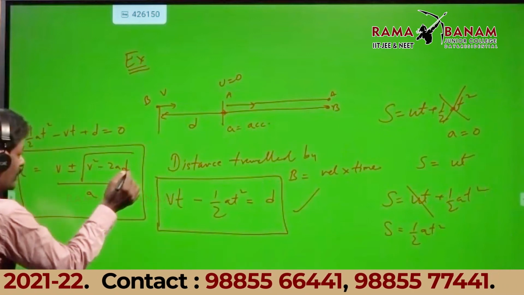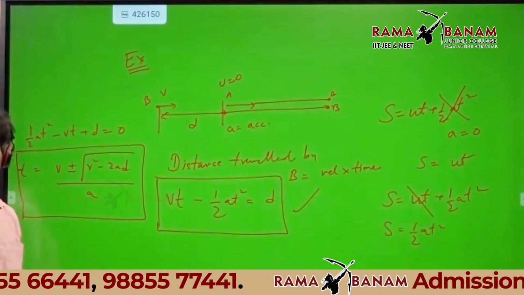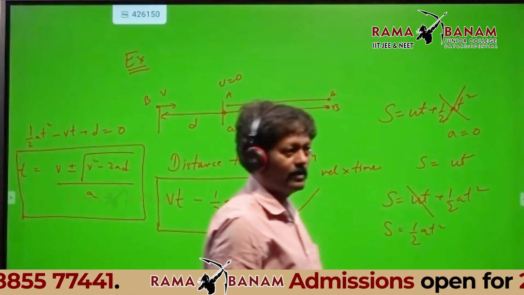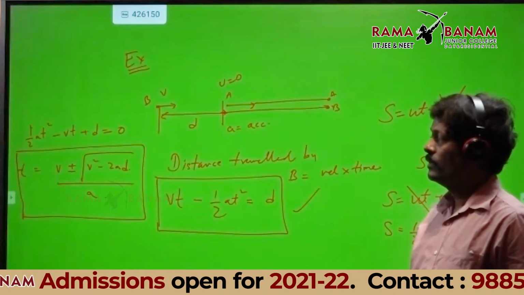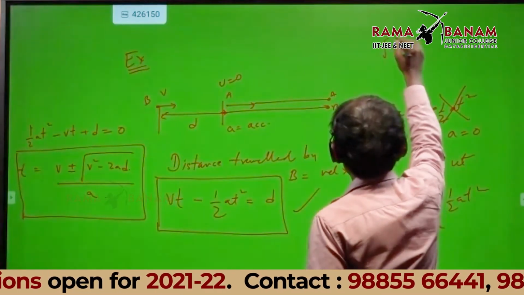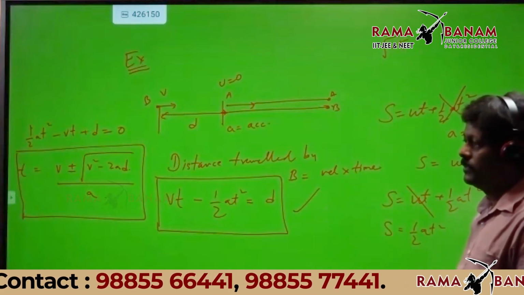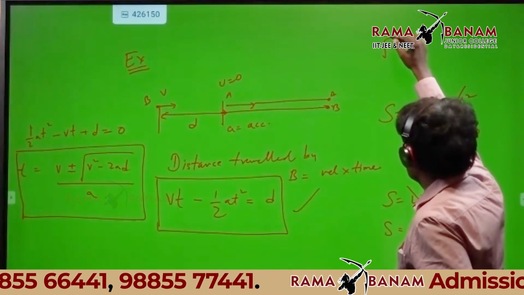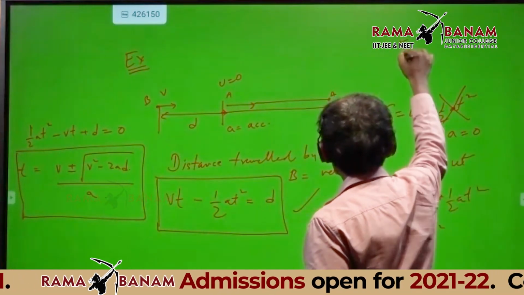So this discriminant, can it be negative? Under root, can it be negative? How is that possible? Root of minus 5 is not possible. It should be positive.